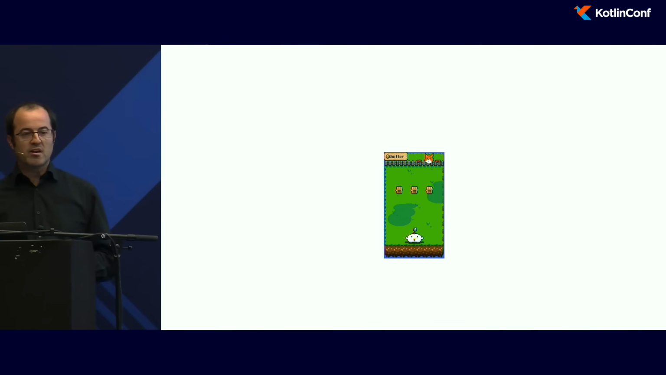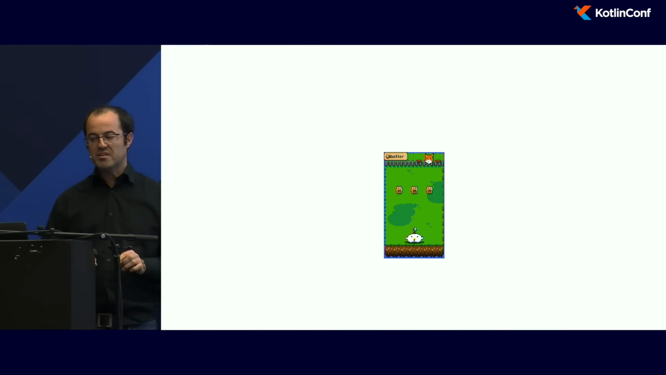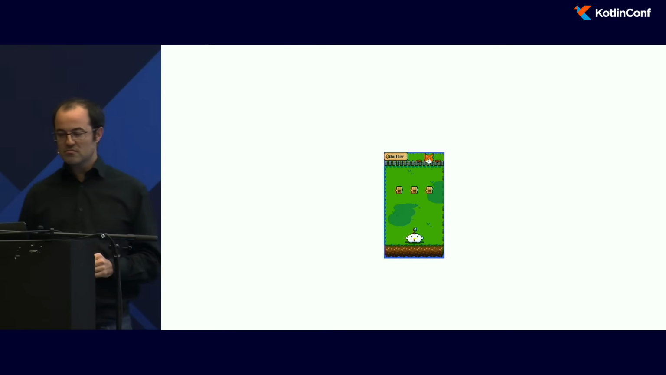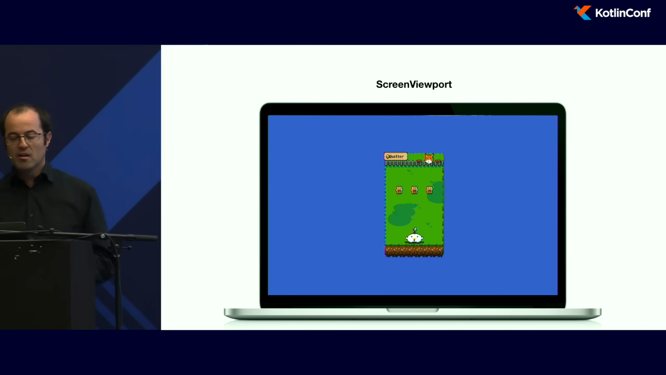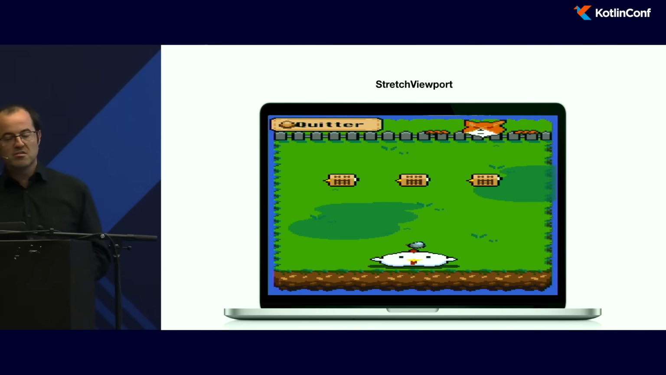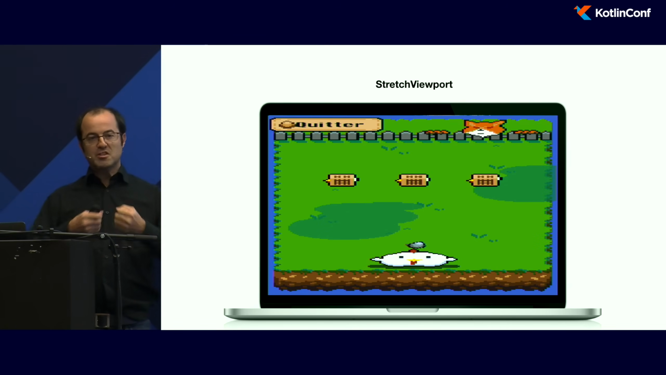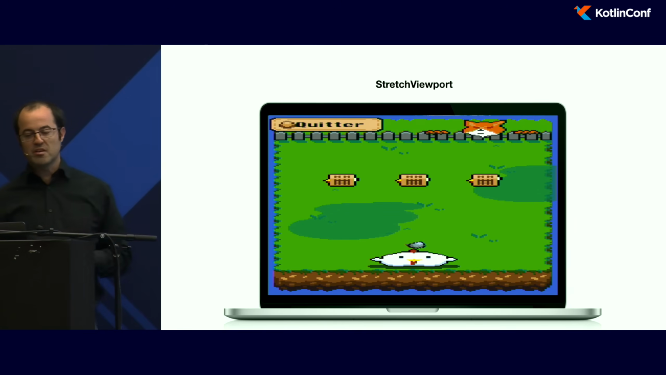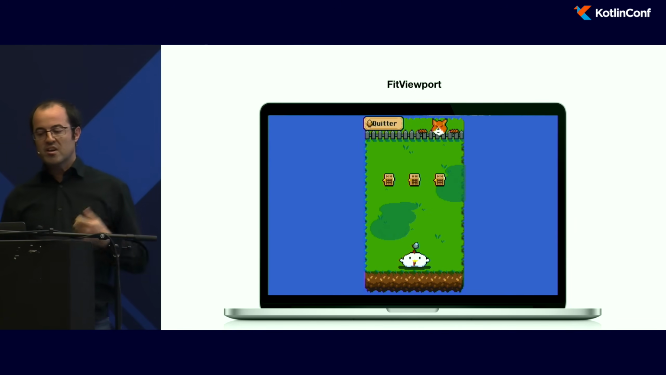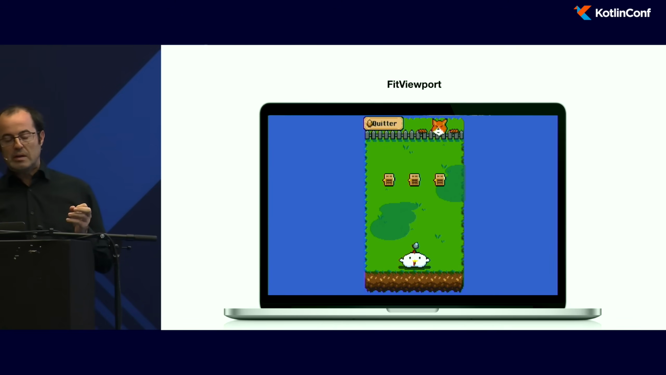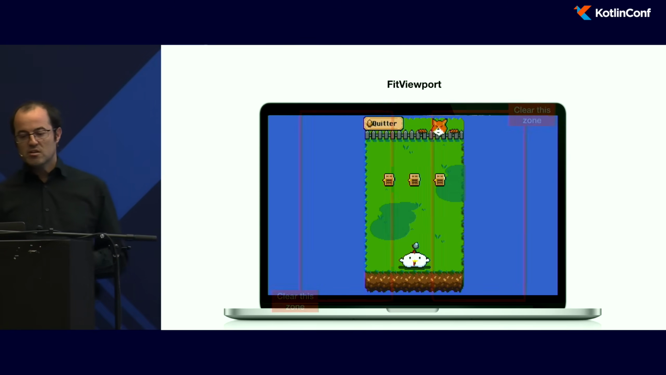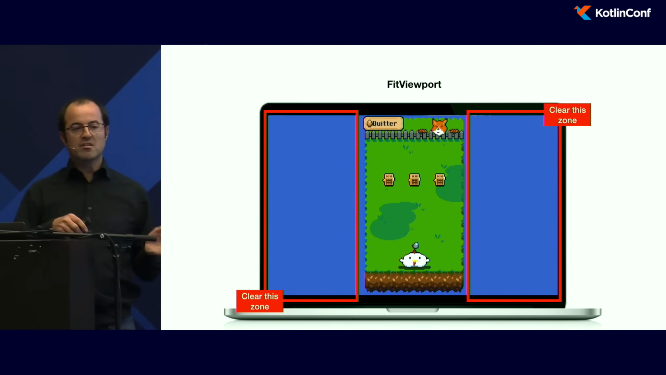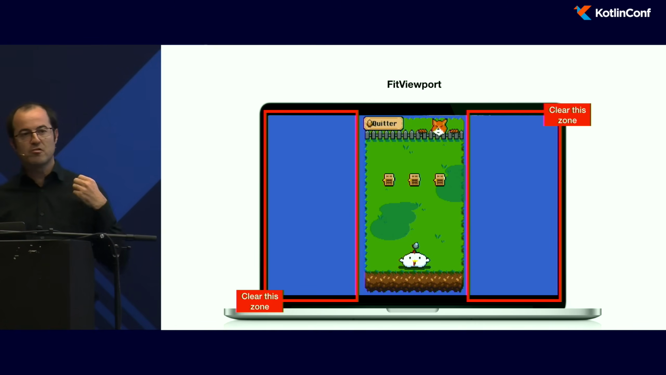So I got my game, and I want my game to keep this ratio on mobile and desktop. If I use the screen viewport, because there are some different viewports, one unit in the world will be 1 pixel on the screen. But if I use a stretch viewport, it will stretch the game and try to fill the whole screen. You can use the fit viewport. This is the viewport I use maybe the most. This time it will keep the ratio of your game. Just notice that on the left and the right of the screen, it will just display the background color.